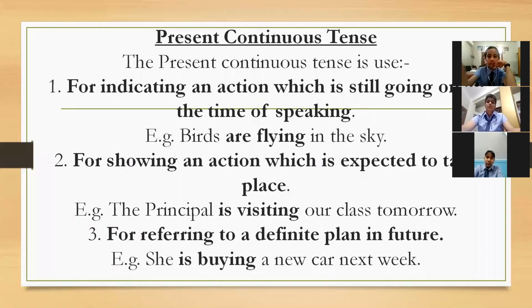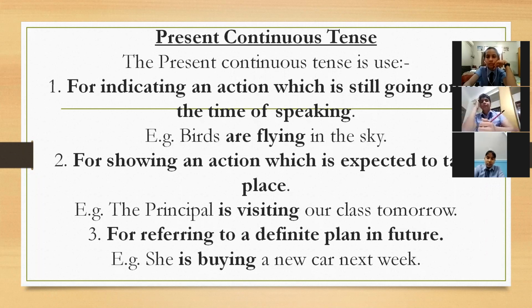As the title itself says, continuous means when the things are going on, when the things are in continuation, when the things are in progress. Fine. जब कोई काम हो रहा है, that will come in present continuous category. Present continuous tense is used for indicating an action which is still going on at the time of speaking. I mean, जब बात कर रहे हो आप, तब वो काम होना चाहिए. Like if I'm saying the birds are flying in the sky, so the bird should actually fly in the sky. Fine. The thing should actually be under process.